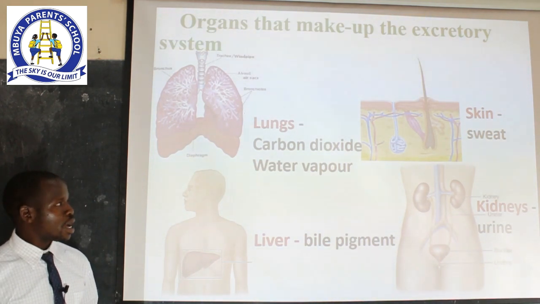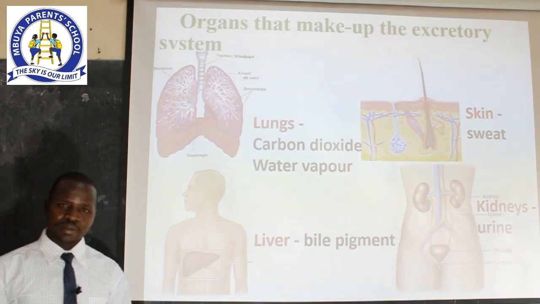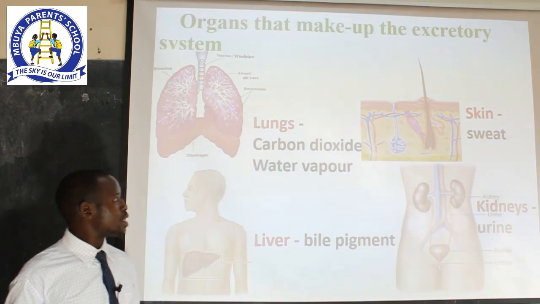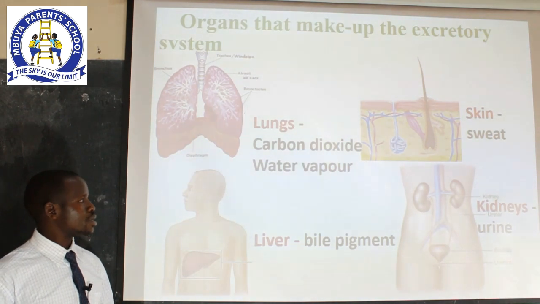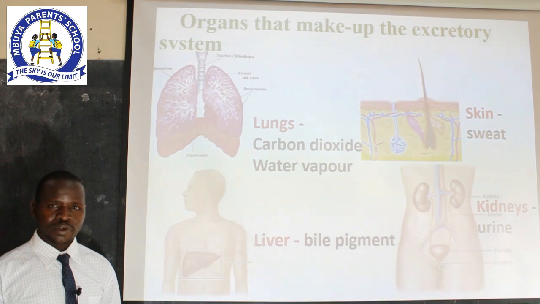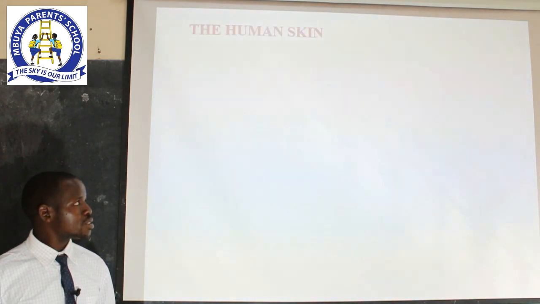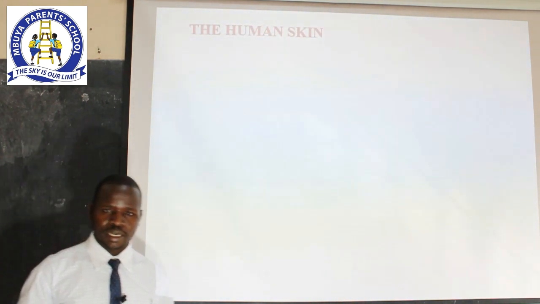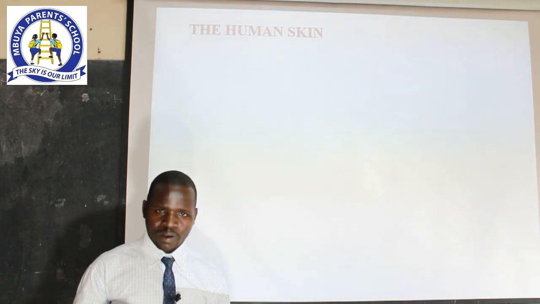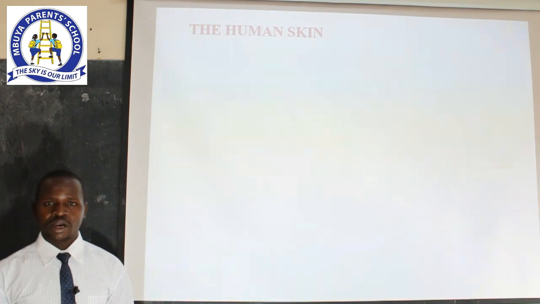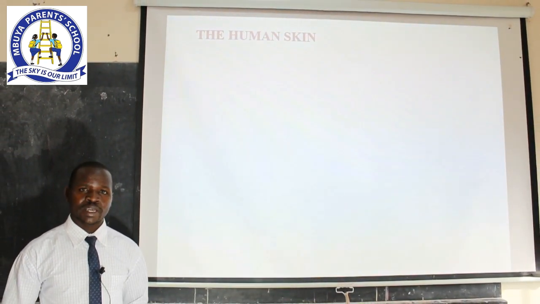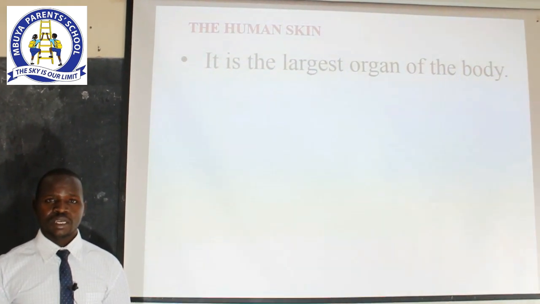Now, having known the organs that make up the excretory system, we shall get time and look at each of these organs one by one in detail. For the time being, let's go briefly and talk about the skin. When you look at the skin, it's the largest organ found in our bodies. This is because it covers most of the body organs, right from our feet up to the head.